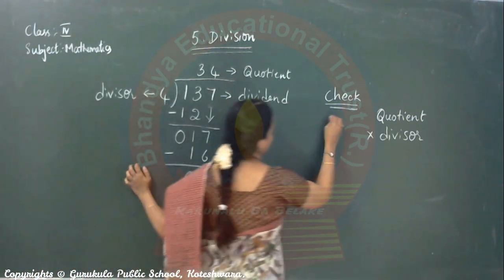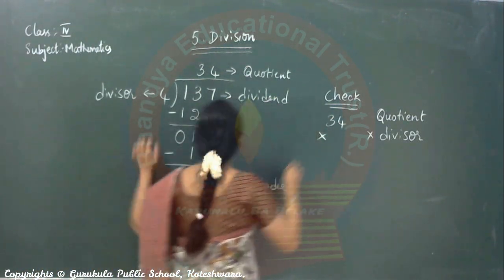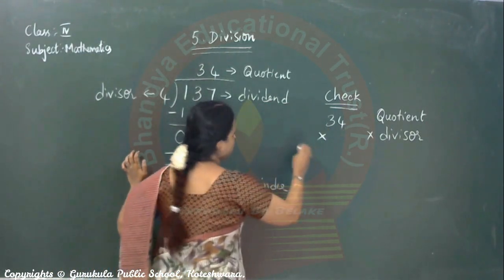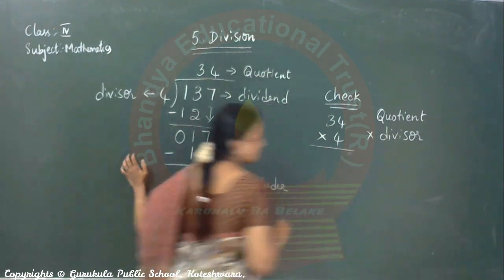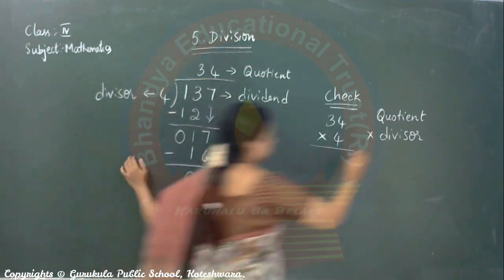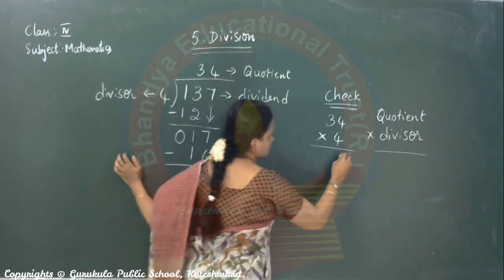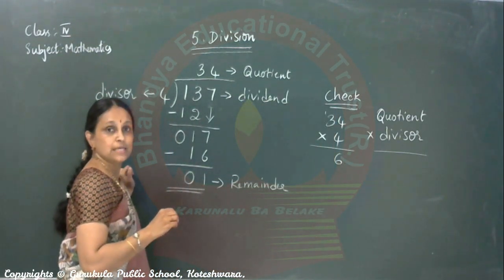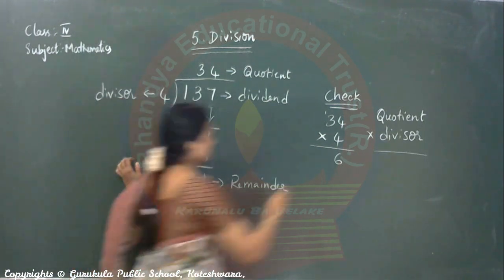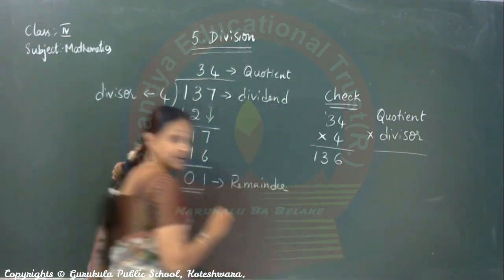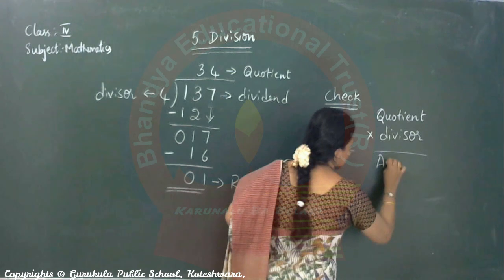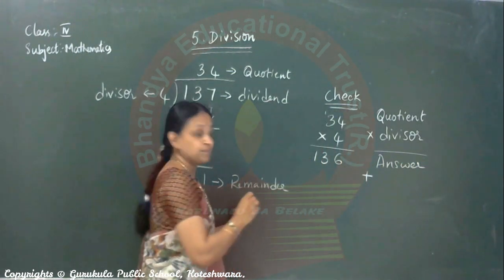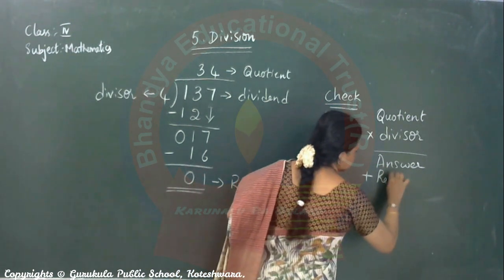So write down the quotient into divisor, 34 into 4. Multiply this now. 4 fours are 16, 1 carry. 4 threes are 12 plus 1, 13. This is the answer you got. Now, the next step is to add the remainder.